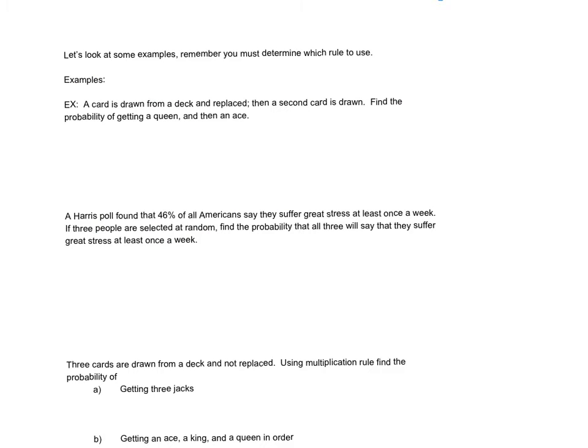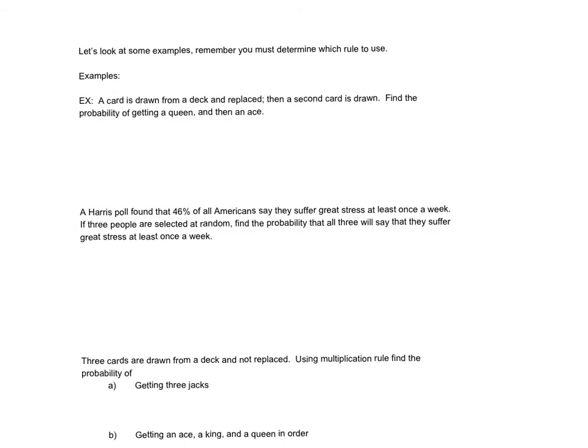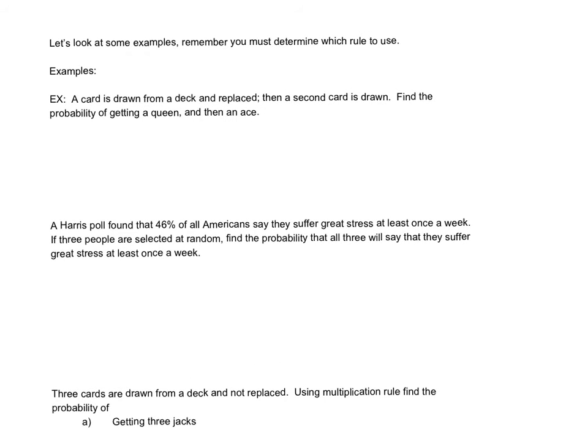So let's look at some examples, and you can always use the general multiplication rule. Sometimes it goes to the nice generic one with independent events, but it works for either one. So if we look at this one, it says a card is drawn from a deck and replaced, and then a second card is drawn, and what's the probability of getting a queen and then an ace?